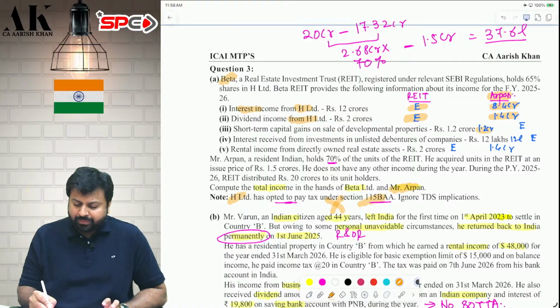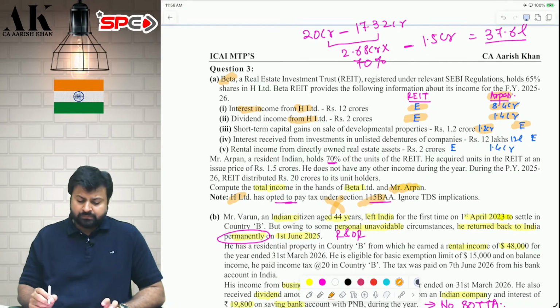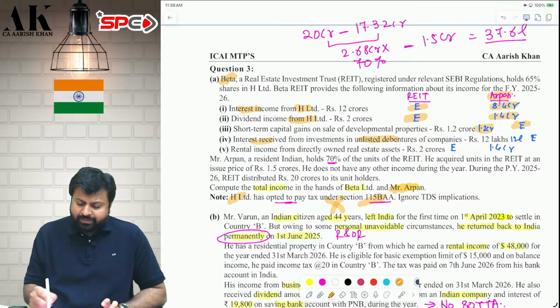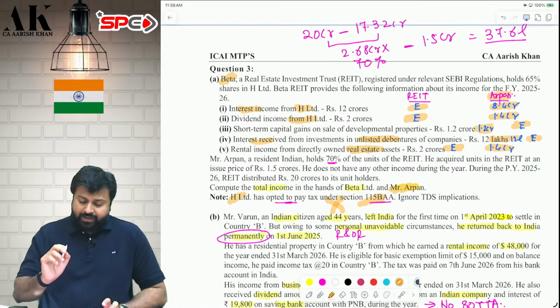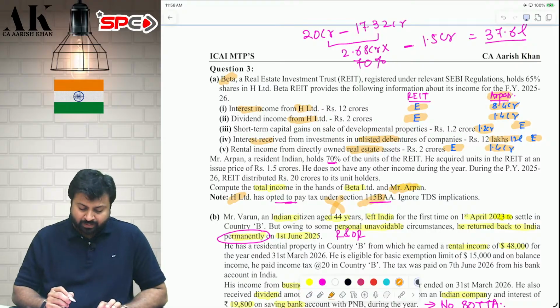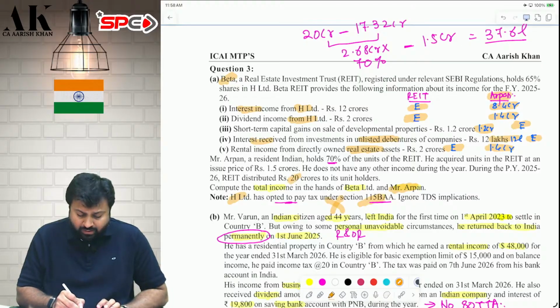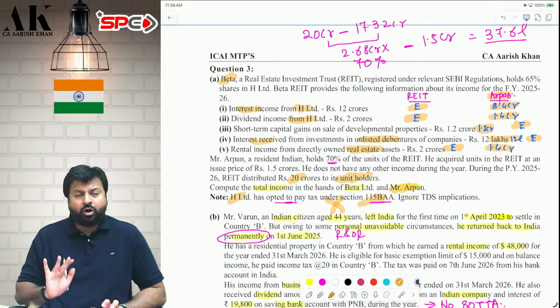Short-term capital gains on property, the business trust will pay tax at MMR, investor exempt. Interest on unlisted debenture, business trust will pay tax on MMR, investor exempt. Rent from direct property, business trust exempt, investor taxable 70%. Now you need to be very careful with this case now. Very, very intelligent part. Total how much money is distributed during the year by the business trust? Total 20 crore is distributed to all unit holders. All.